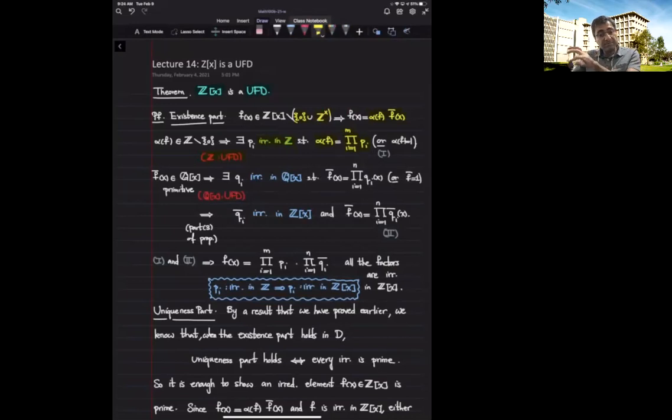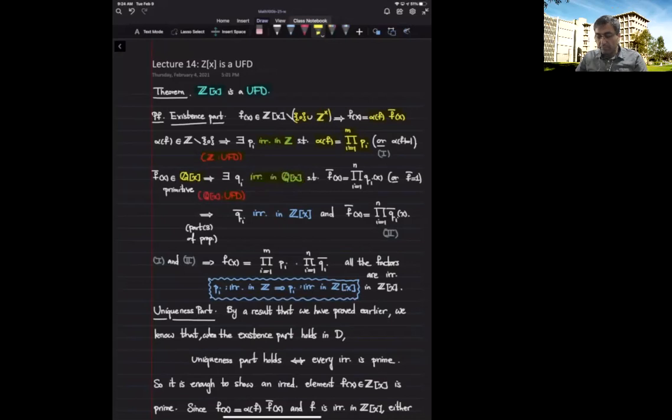Now, for the primitive part, what can I do? I'm going to look at the primitive polynomial as a polynomial in Q bracket x. Now, Q bracket x is a UFD because it's a Euclidean domain, it's a PID, it's a UFD. Therefore, I can write f bar as a product of irreducible polynomials, but irreducible in Q bracket x.